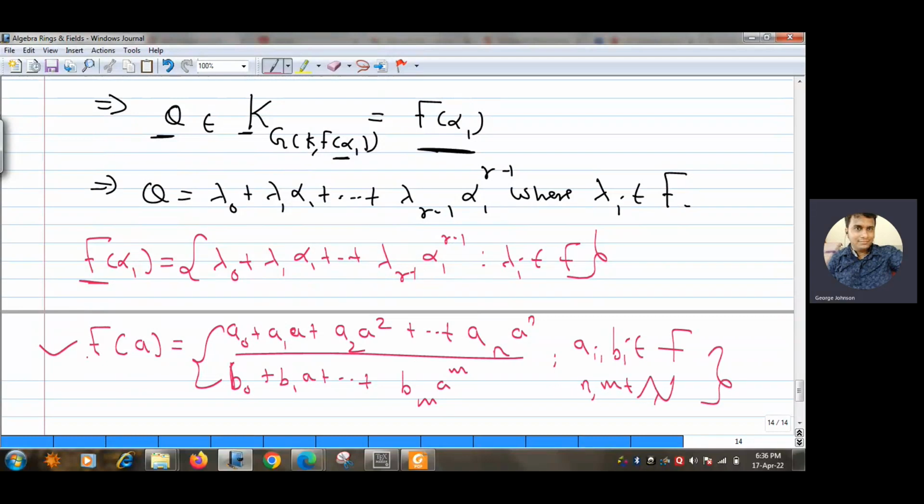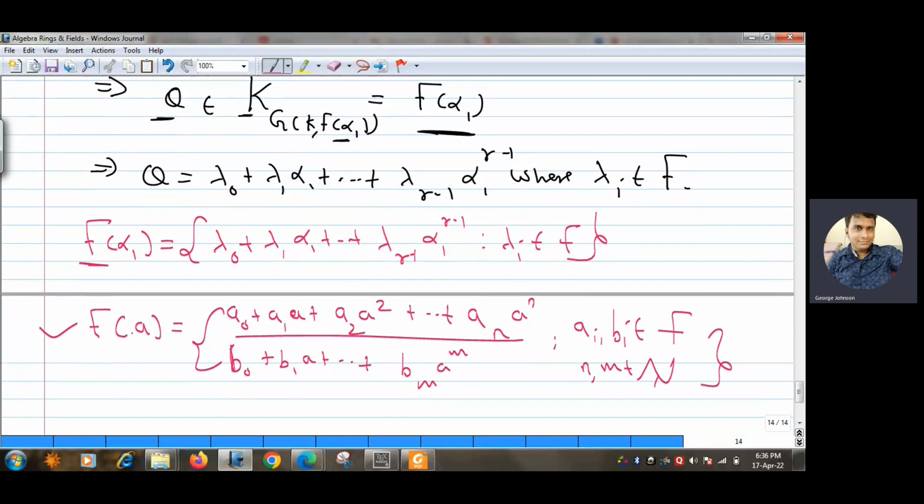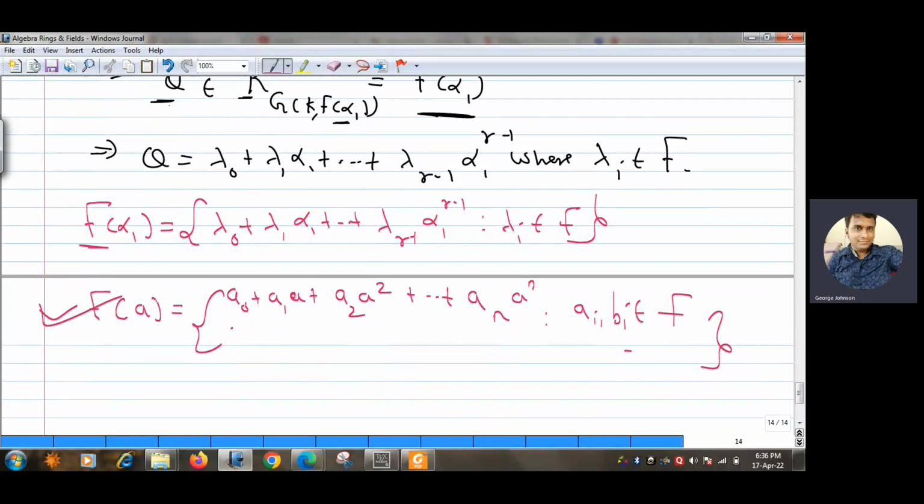We have already proved this, but under some special circumstances we have proved that there is no need for this denominator. Under some special circumstances, this result is also true. And what is that result?